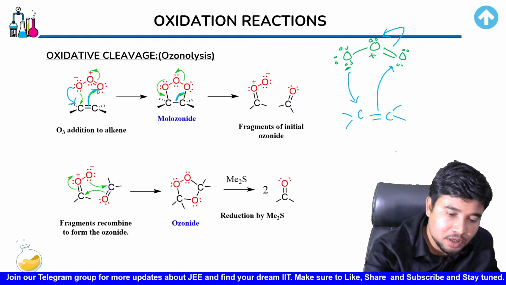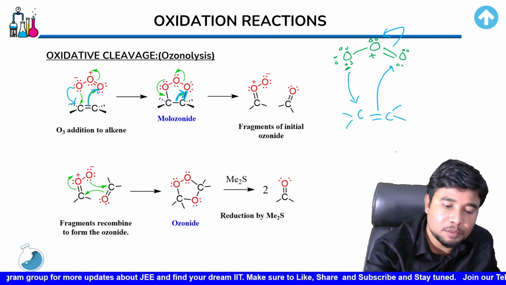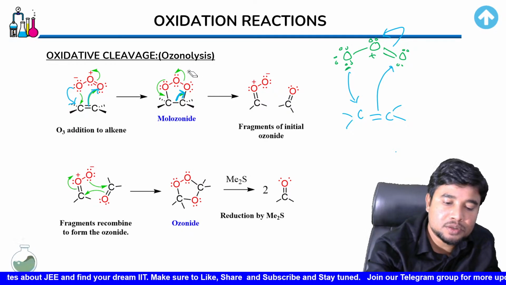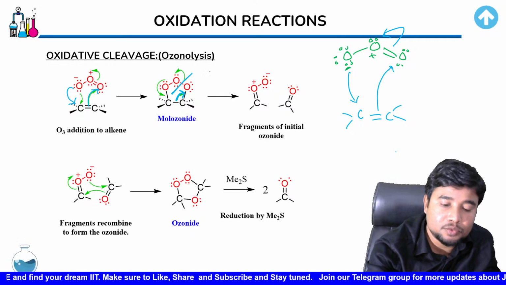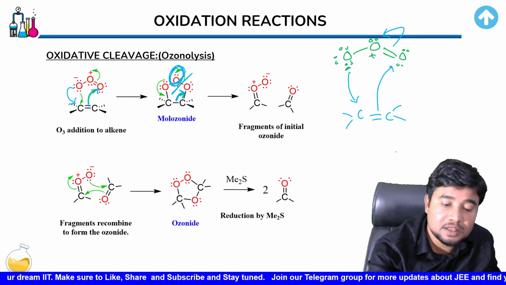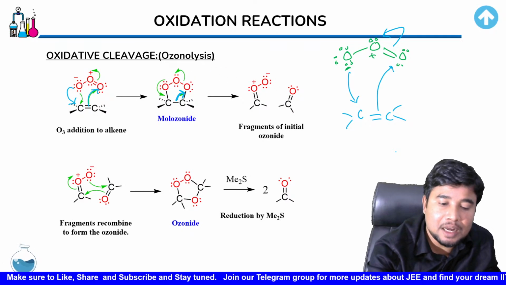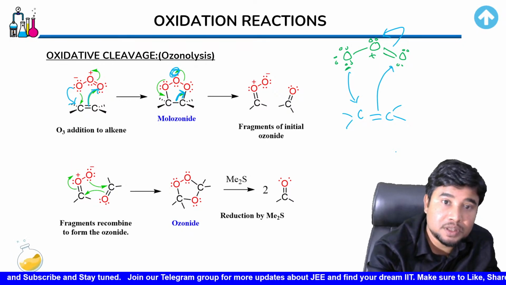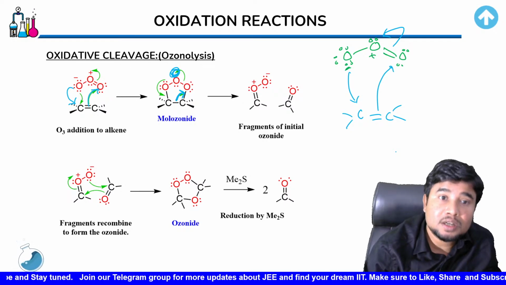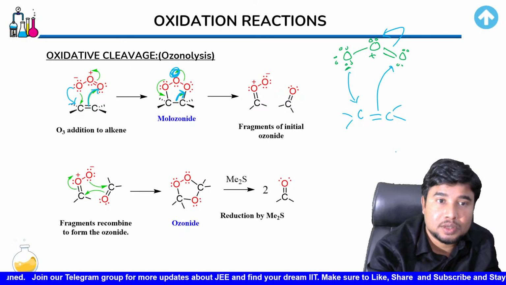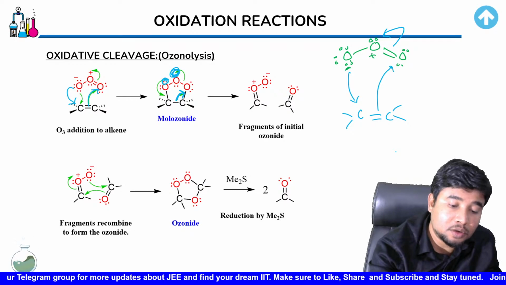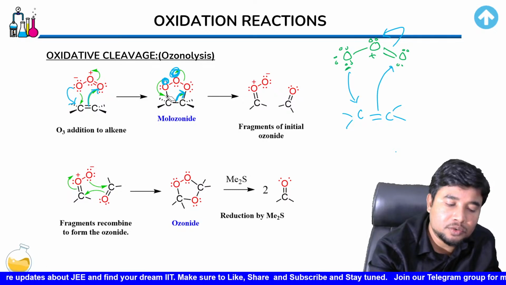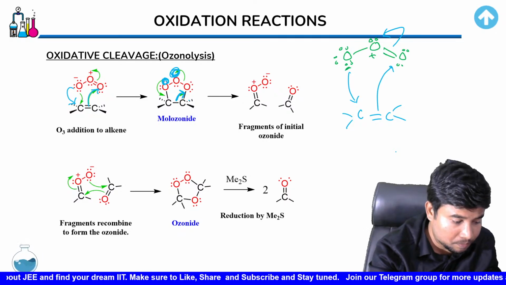How does it get cleaved? This bond from here moves to this place and causes a double bond to be created between carbon and oxygen. But for that to happen, one of the bonds between oxygen has to break down. So this bond breaks very easily and gives this oxygen the electron density. With that happening, this electron density that would be gained over here would result in another bond creation. It all has initiated with this electron pair moving to this oxygen and carbon bond. So here also you'd have another double bond.